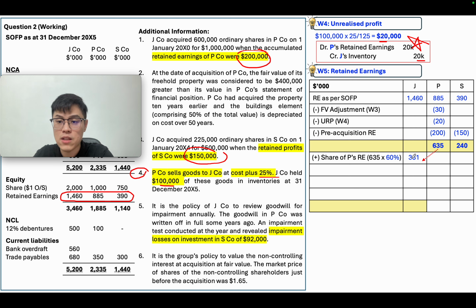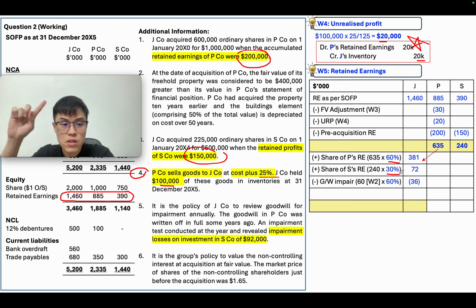P's profit is shared to J by 60% holding. S associate's profit is shared to J by 30%. And don't forget, your impairment is under the full goodwill method. So for the impairment just now, the goodwill working of 60,000, you are going to share 60% absorbed by J. And in the additional information, they tell you an impairment test was conducted in the year and reviewed an impairment loss on investment in S Corp.